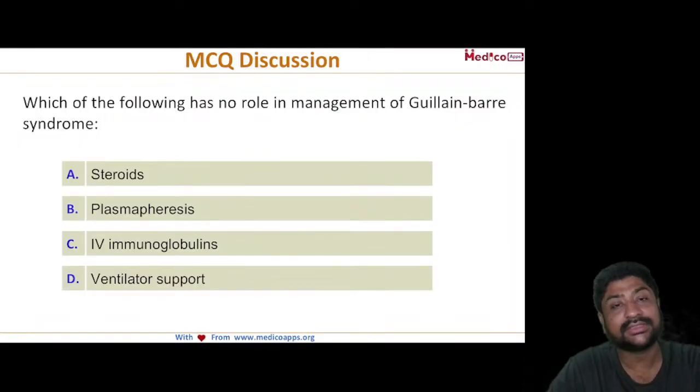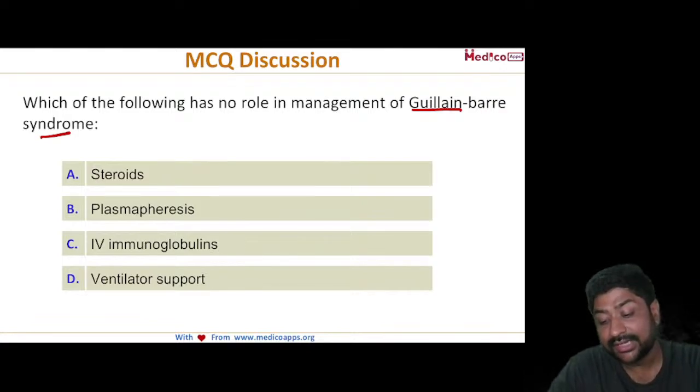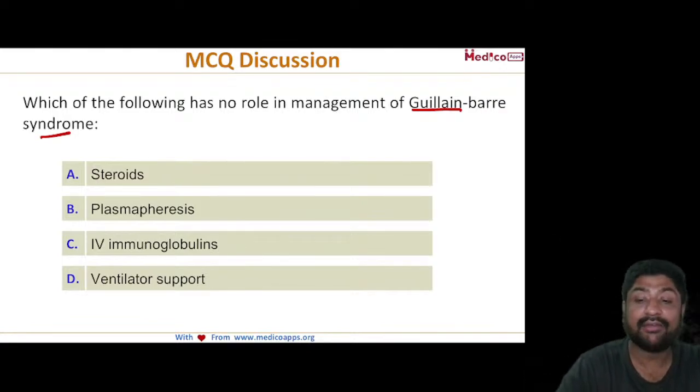Let's look at this question. This is the second question. Which of the following has no role in the management of Guillain-Barré syndrome? Your options are steroids, plasmapheresis, immunoglobulins, and ventilatory support.